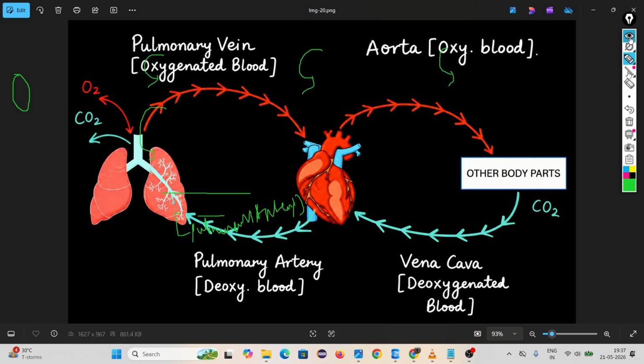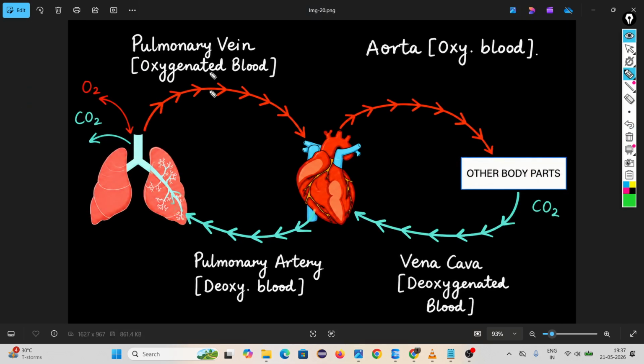Look, pulmonary artery. This is connected from the heart to our lungs. Generally, arteries carry oxygenated blood, but the blood vessel that connects the heart to the lungs, that artery is called the pulmonary artery, and it carries deoxygenated blood.